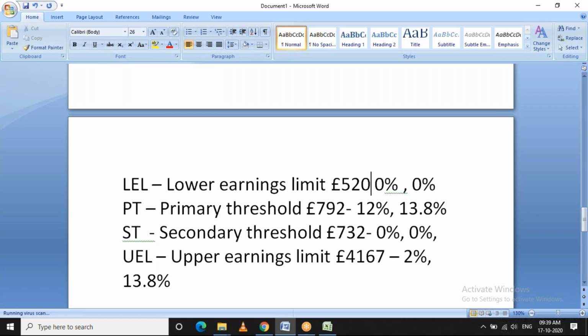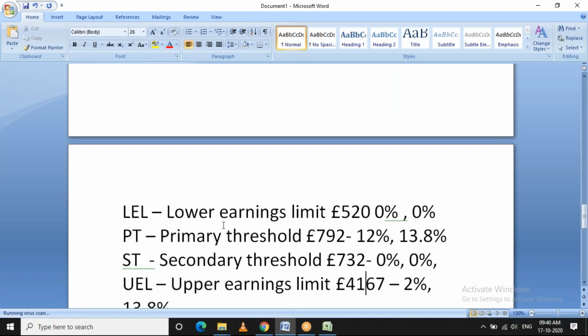Again, these slabs, as I said, will keep changing every year. So it will be decided by the government, and then it will be updated in the backend table. On those slabs, the NI contributions will be calculated. Is it clear?